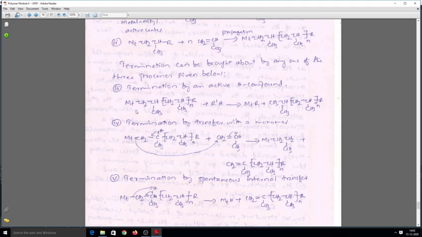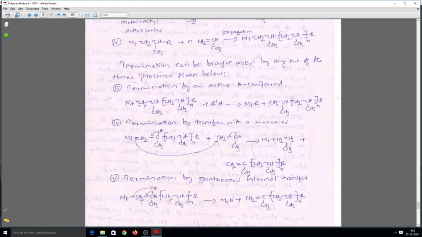So here you can see the propagating polymer is represented, and if we add an active hydrogen compound, or if the active hydrogen compound is present, the R dash will go with the metal atom, and this CH2 will become CH3. Okay, so here you can see that R dash.